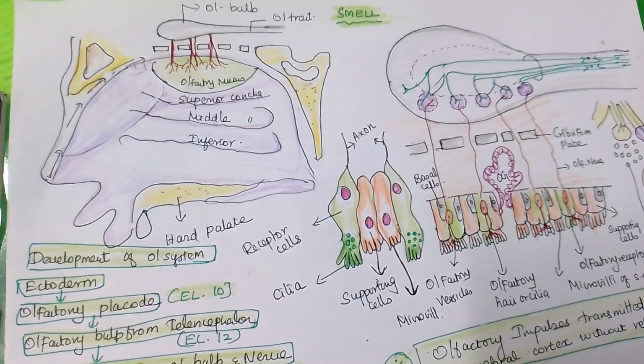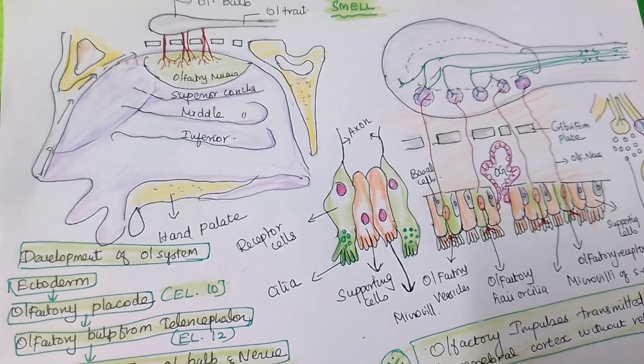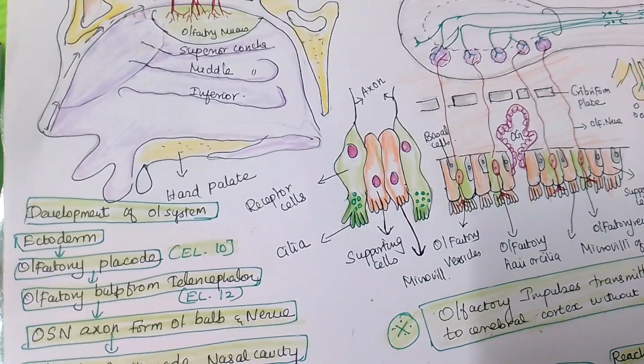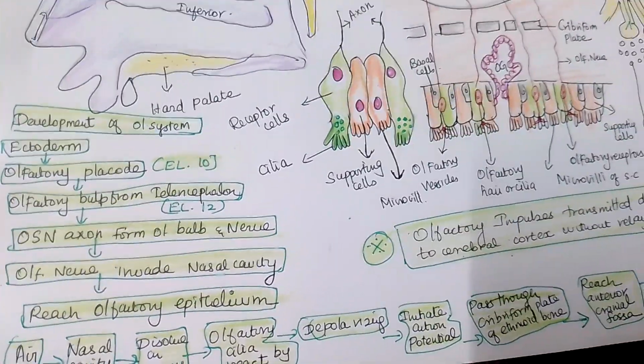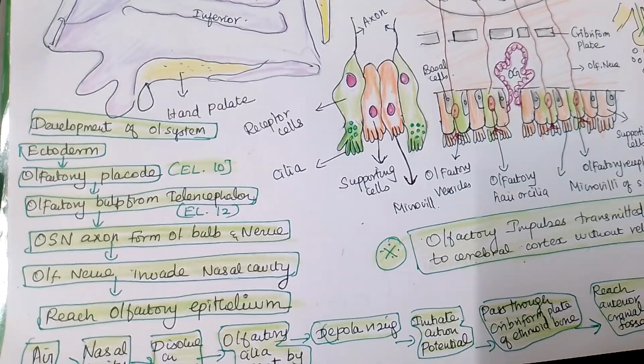What are all the receptors, how these impulses are transmitted through the olfactory nerve, and the development of the olfactory system in embryonic life. If you see the embryonic life, we can get an overview of the development of the olfactory system in embryonic life.